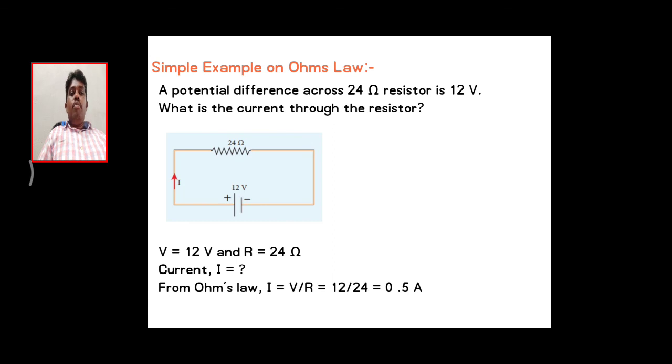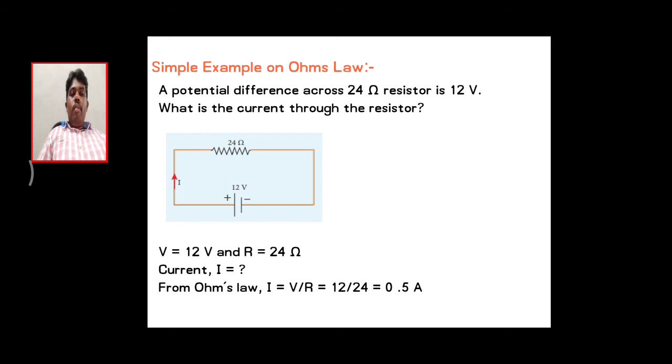Then coming to a simple problem on Ohm's law. We have a circuit with a 12 volt source and a 24 ohm resistance. The question asks how much current flows through that resistance. According to Ohm's law, I is directly proportional to V. Removing the proportionality constant, I equals G into V, so I equals 1 by R into V, and I equals V by R.